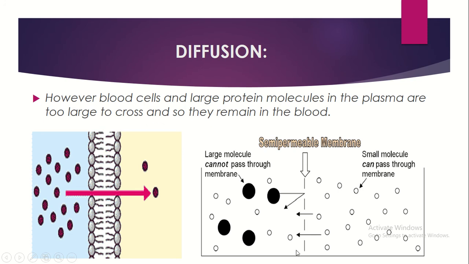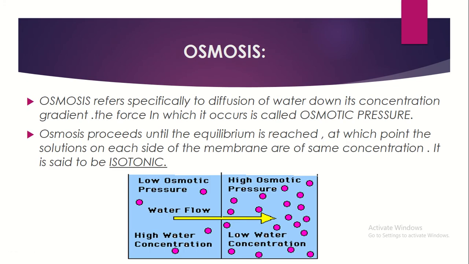So this is a semi-permeable membrane. These are the larger molecules, so they cannot cross through the semi-permeable membrane. It is being reminded here. But the smaller molecules can go in and out of the semi-permeable membrane. So this is the head, the tail, the phospholipid layer. You have already seen this. So diffusion takes place in it.